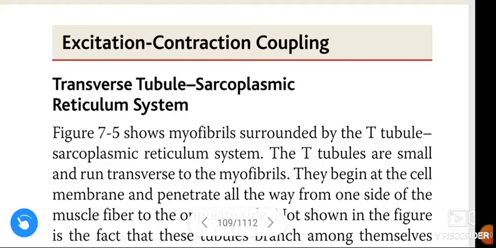In this video we are going to learn about the excitation contraction coupling, also called EC coupling. First, the transverse tubule sarcoplasmic reticulum system.